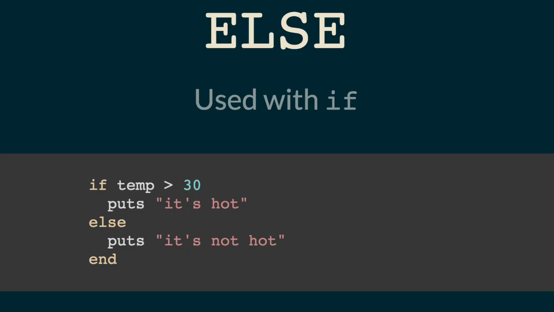What differentiates the Ruby novice from the Ruby master is knowing which one to use at which time. They often have the same behavior, but they can make code more readable depending on which one you want to use. So we can use else with if. If temp more than 30, puts it's hot. Else puts it's not hot. So similar to the example we looked at previously.